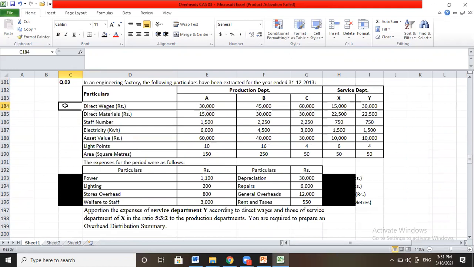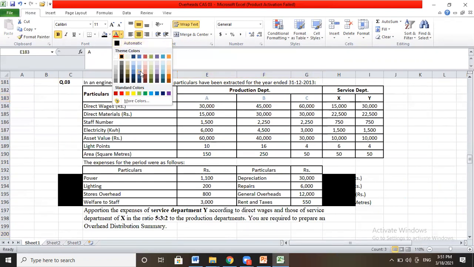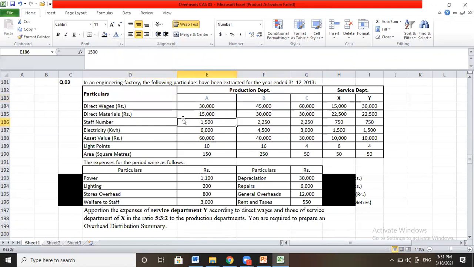This is one illustration. In an engineering factory, the following particulars have been extracted for the year ended 31st 12 2030. Thereafter, production departments are given as A, B and C. A, B and C, we can say they are production departments.